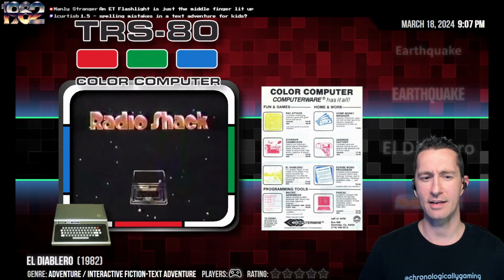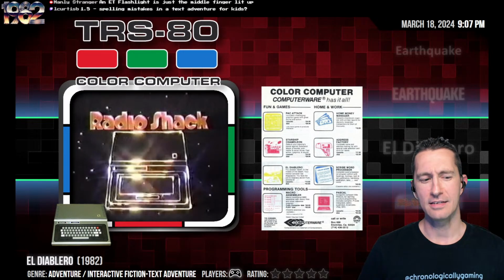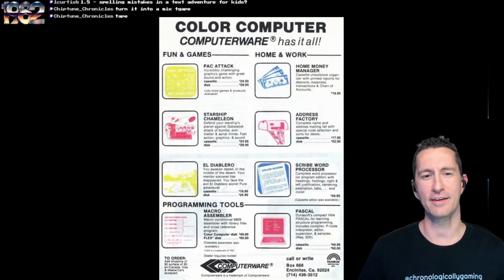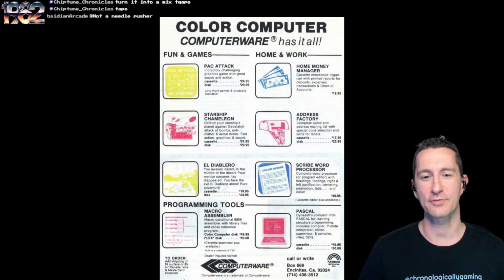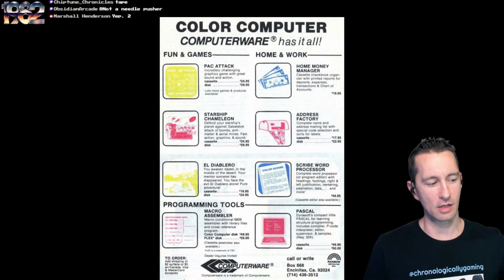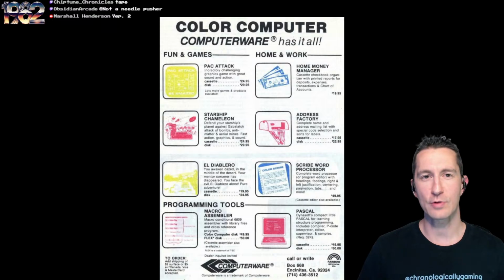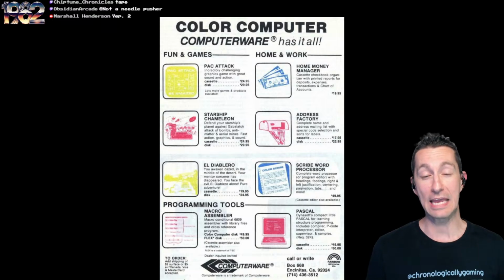We're back on the TRS-80 Color Computer. Let's play El Diablero. I'm not familiar with this one. We do have a couple of screenshots from advertisements you'd see at the time. The color computer has it all. Yes, it does. Oh, by the way, on the VIC-20, that was our 278th VIC-20 game we played so far on the show.